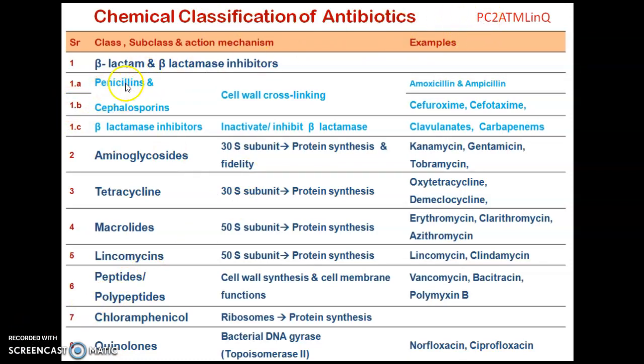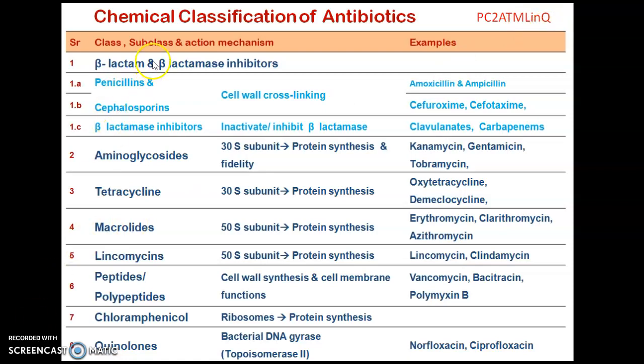This P stands for penicillin, C stands for cephalosporin. If I can remember the two species, one is penicillin, another is cephalosporin. The next P is peptide or polypeptide, and the other C is chloramphenicol. A stands for aminoglycoside, T stands for tetracyclines, M stands for macrolides, LIN stands for lincomycin, and Q stands for quinolones.